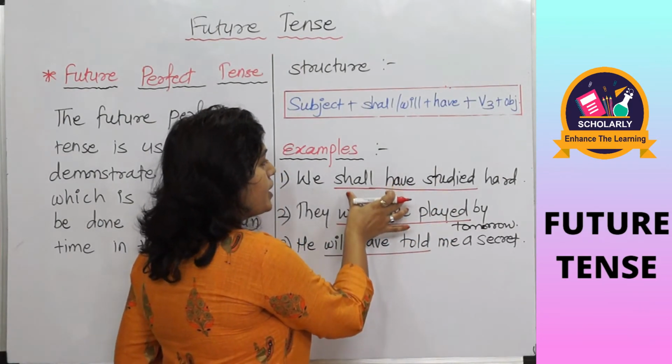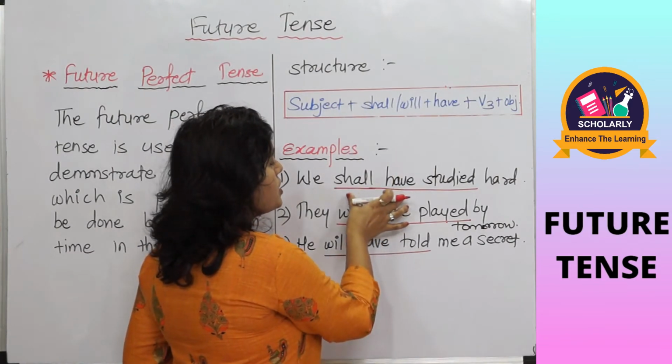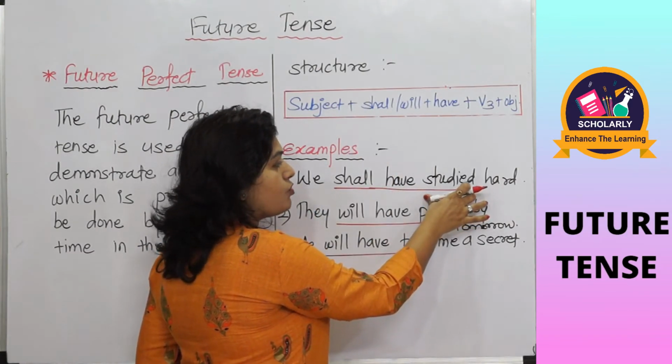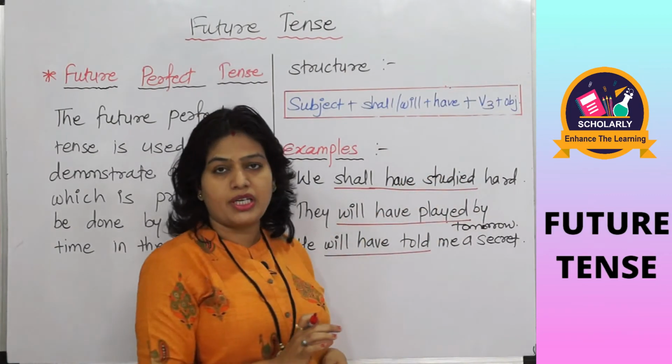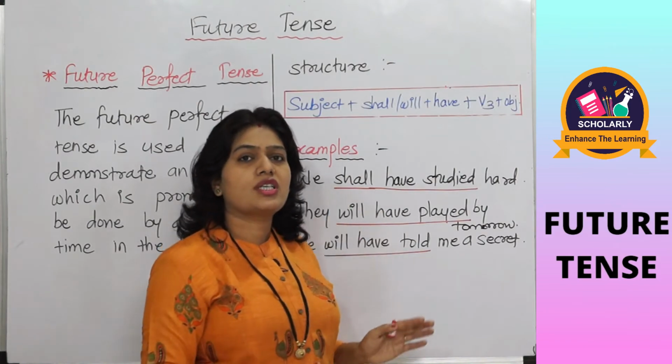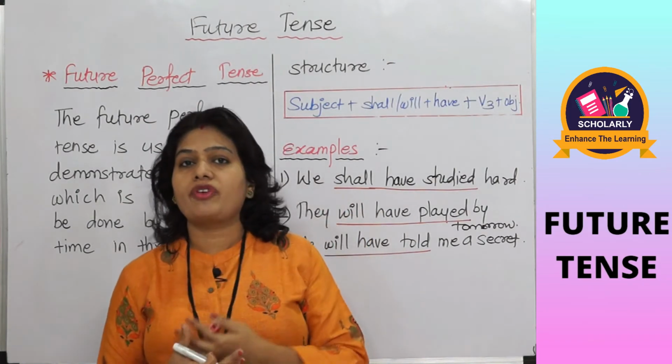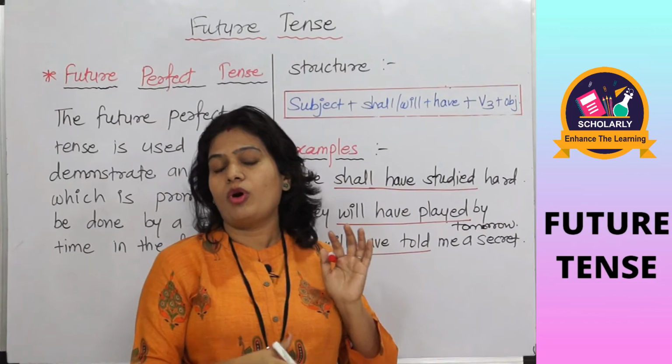So we can identify this type of tense from the structure shall have plus verb 3, will have plus verb 3, like this. So using this structure we can write the future perfect tense form of any sentence.